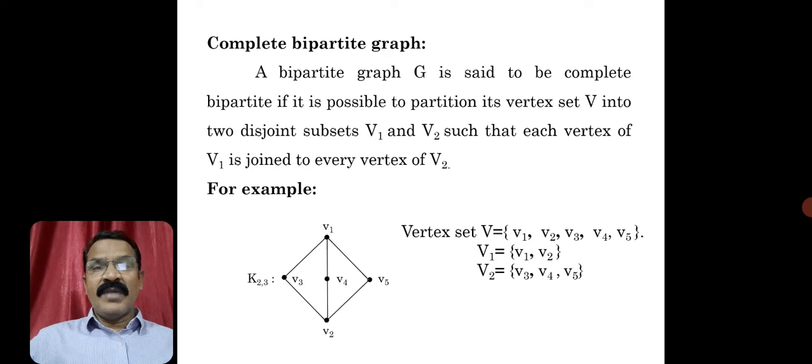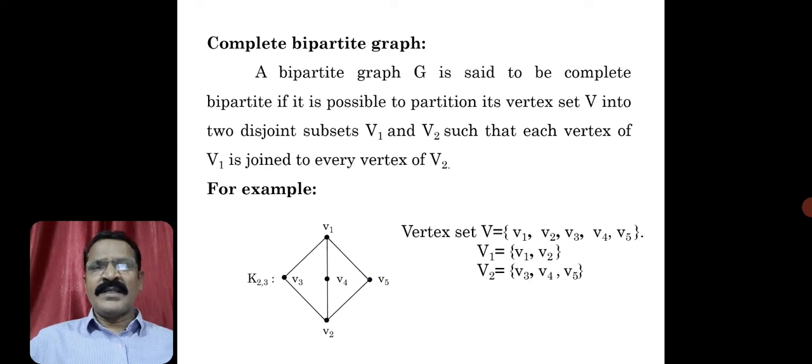In the case of bipartite, it is not compulsory. The only thing is that it is possible to partition the vertex set into two disjoint subsets. If you consider any edge joining two vertices, one vertex belongs to one set and the other vertex belongs to the other set. So every edge joins a vertex of V1 to a vertex of V2. That is a bipartite graph. But a complete bipartite graph is also a bipartite graph.